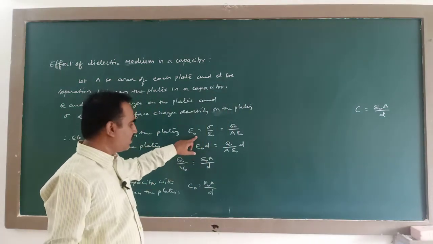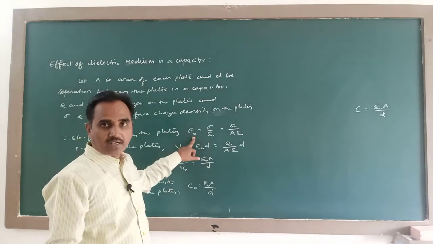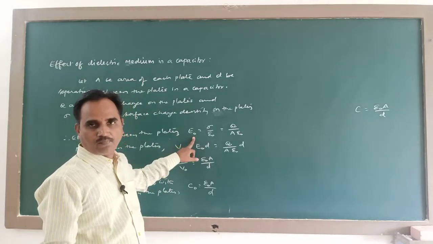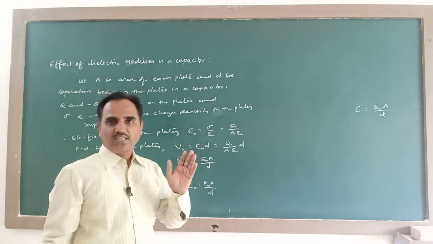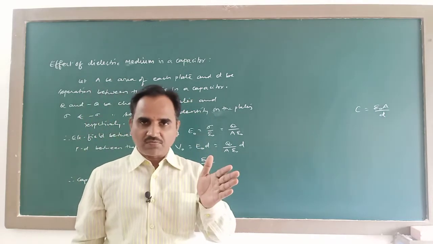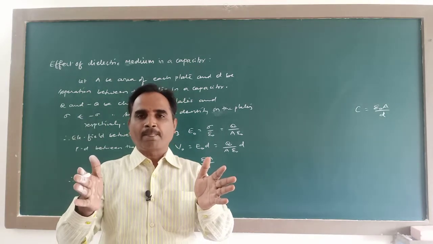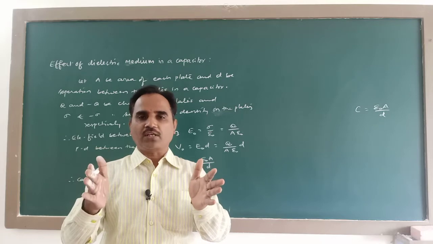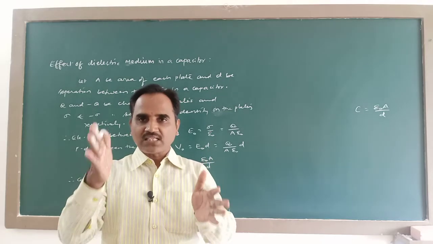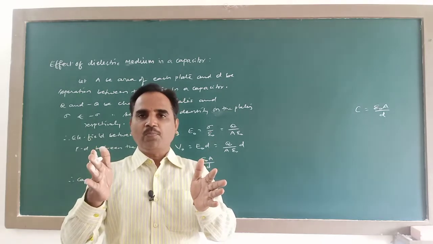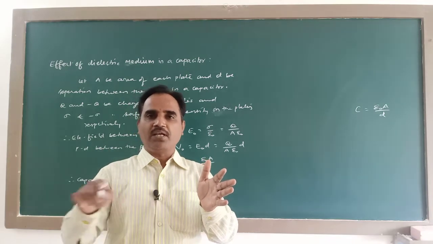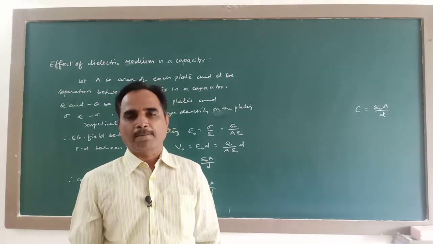As there is electric field between the two plates, dielectric polarization takes place. Due to the dielectric polarization, there is a net positive charge on one side of the dielectric and net negative charge on another side of dielectric. So, due to polarization, on either side of the dielectric medium, there will be a surface charge density sigma p and minus sigma p.